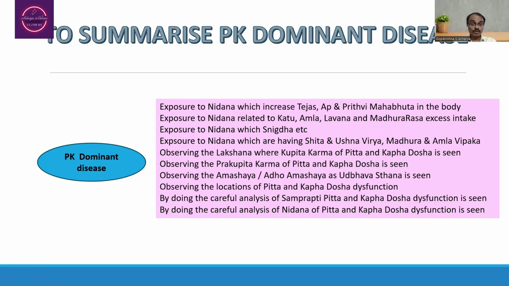One has to inquire about the intake of Katu, Amla, Lavana and Madhura rasa substances. We have to inquire about the exposure to Nidana which increases Snigdha Guna in the body. We have to inquire regarding the exposure to Nidana having Shita and Ushna Virya substances, or the Madhura and Amla Vipaka. As such, we have to inquire that.